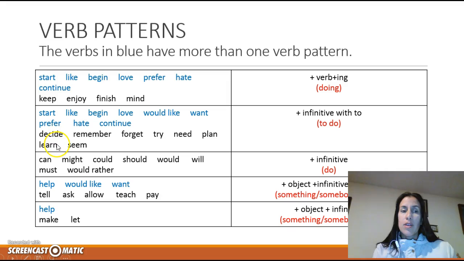So for example, think about something you need to remember, or you need someone else to remember. You can say, I should remember to do my homework. That's the way you're going to learn them more easily, and it's going to be easier for you to remember which form of the verb you need.